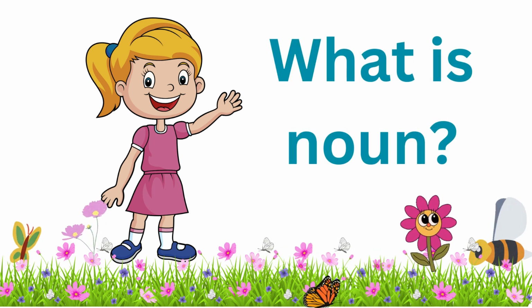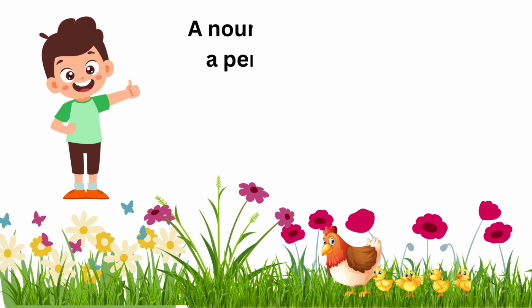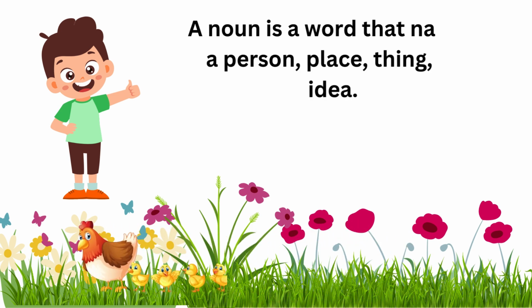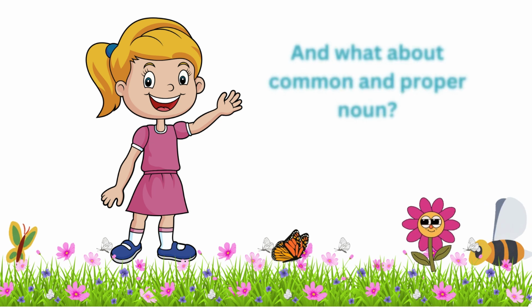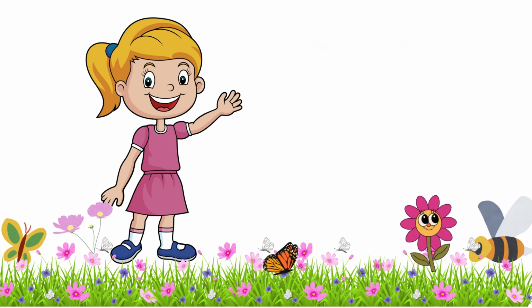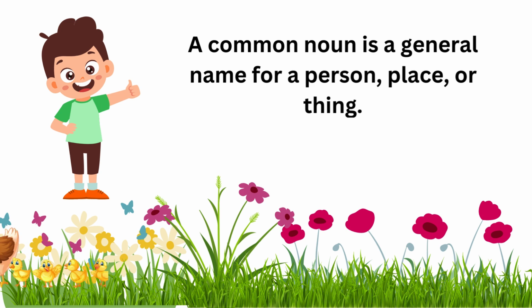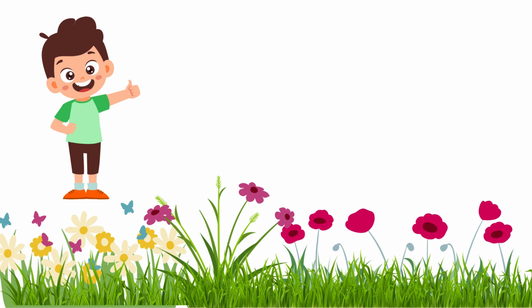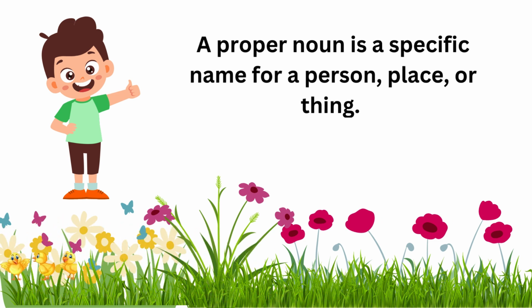What is noun? A noun is a word that names a person, place, thing, or idea. And what about common and proper noun? A common noun is a general name for a person, place, or thing. A proper noun is a specific name for a person, place, or thing.